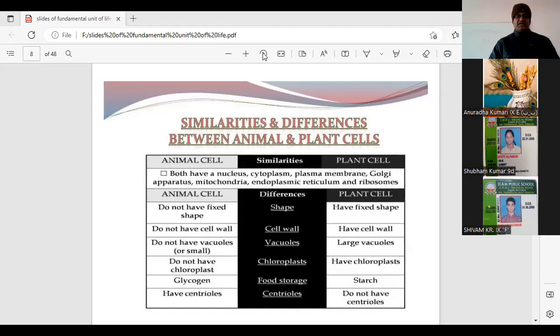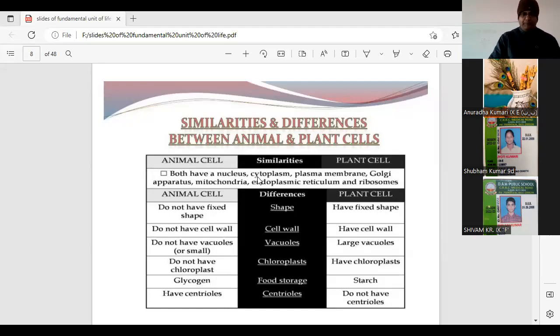Sagar, you answer through the chat box. Okay, organization. Okay, in one word we can say yes, organization is different because the functional aspect has to be different also. Students, if we compare the plant and the animal cells, what is the similarity between the both? Both have a nucleus, cytoplasm, plasma membrane, Golgi apparatus, mitochondria, endoplasmic reticulum, and ribosomes.